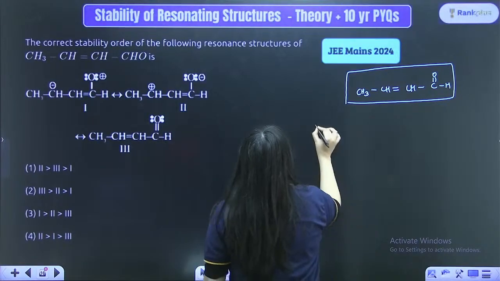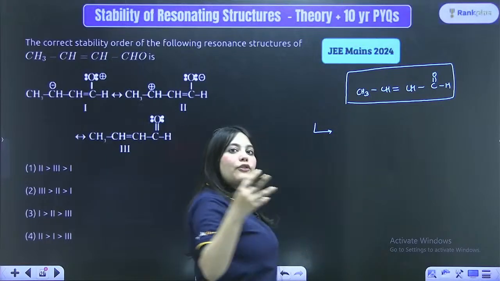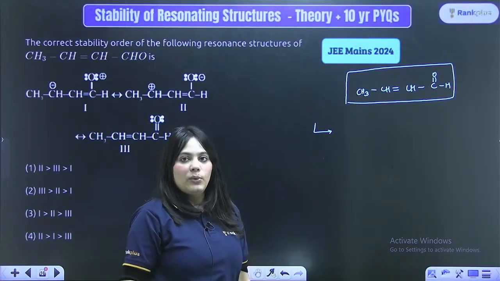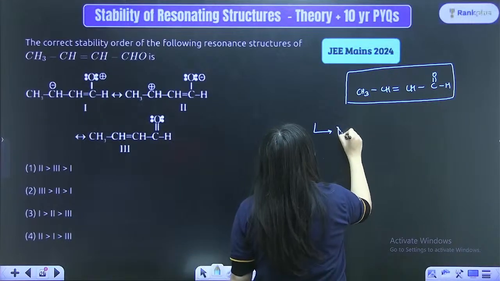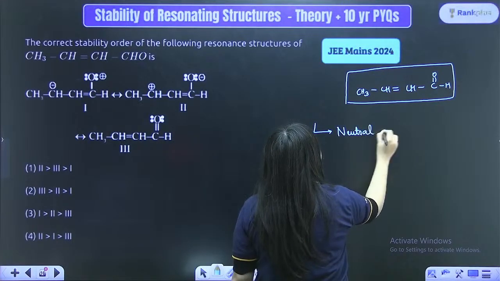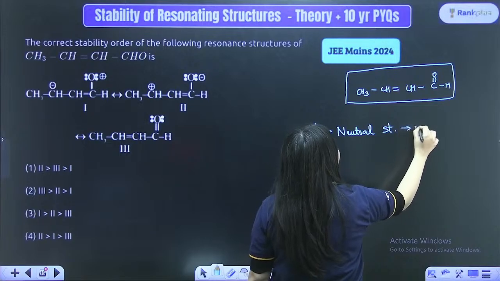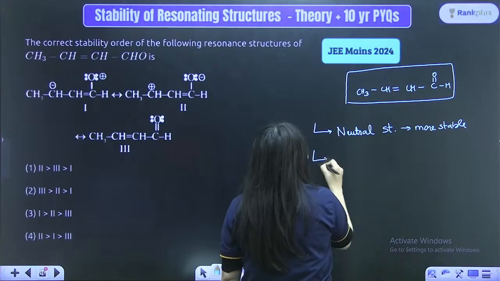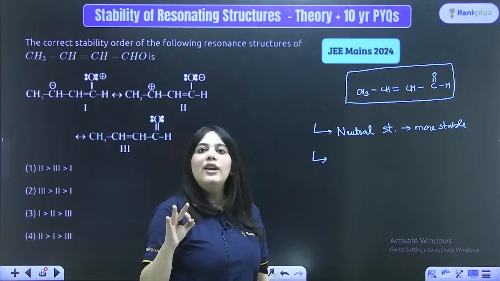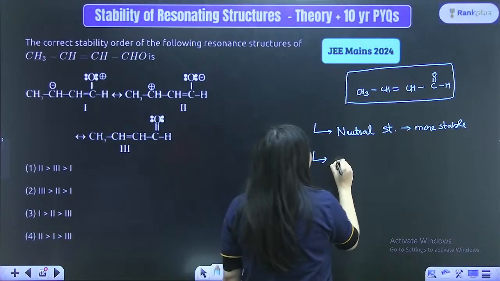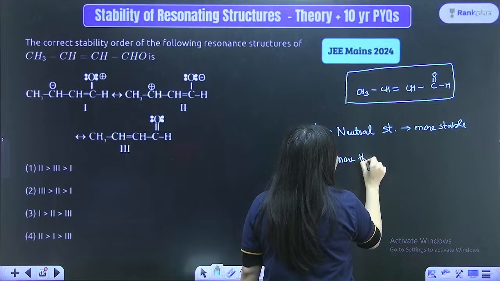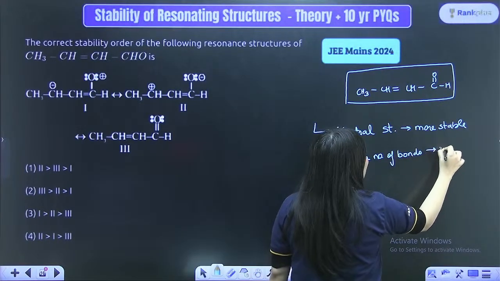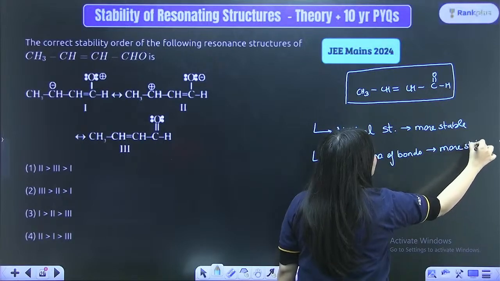Now, for telling the stability of resonating structures, there are a few rules and you have to obey these rules in the order that I'm telling you. The first rule is that neutral structures are more stable. This is the very first top priority rule. There are just 3 rules. The second rule is: more the number of bonds, more stable is the structure.